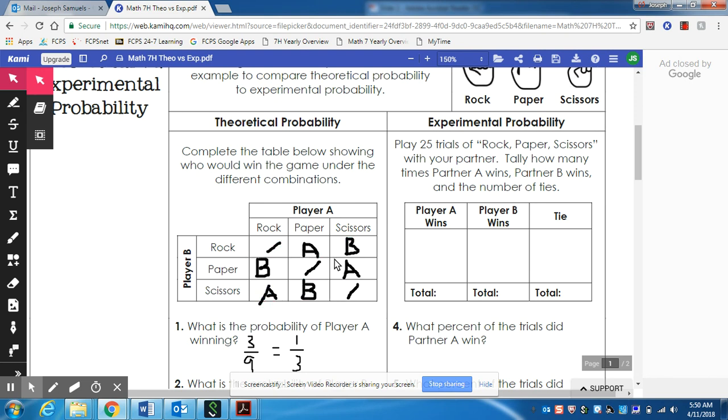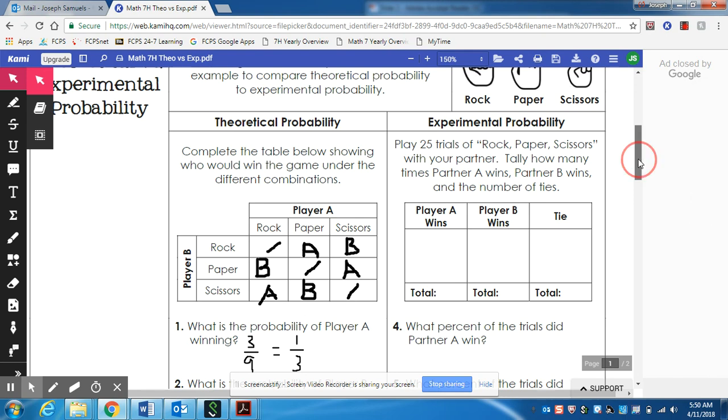You all are going to fill out the rest of this chart. Rock versus paper, player B would win. Paper versus paper, that would be a draw. Scissors versus paper, clearly scissors would win. Rock versus scissors, player A would win, and scissors versus paper, then player B would win.